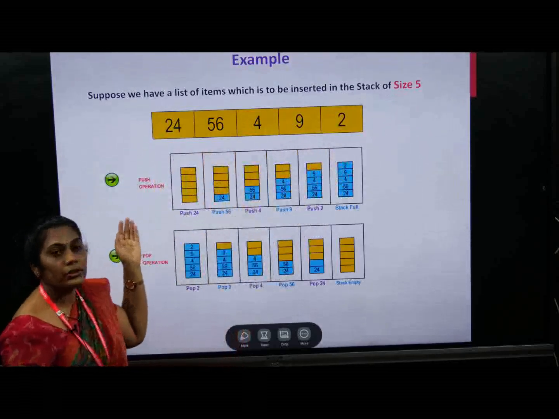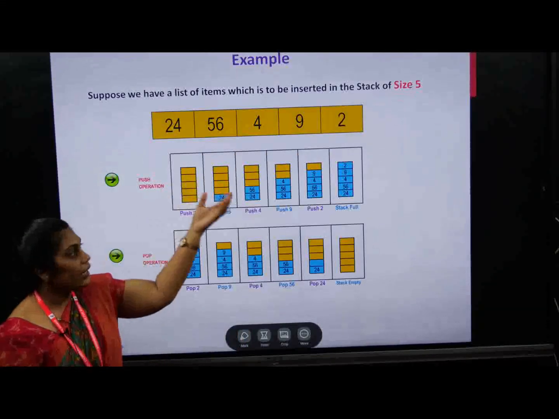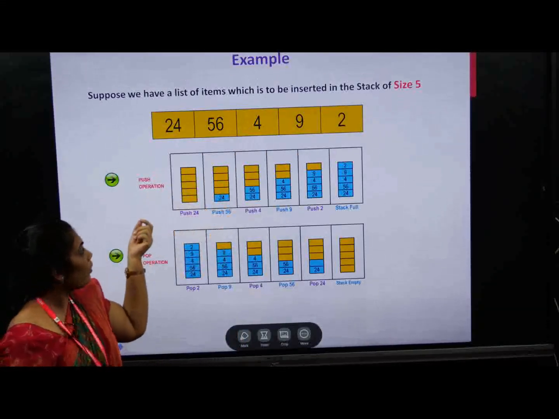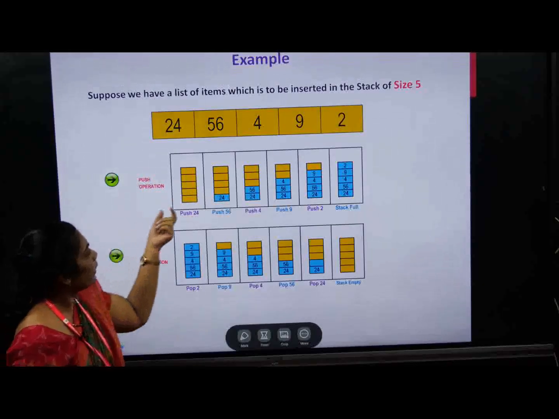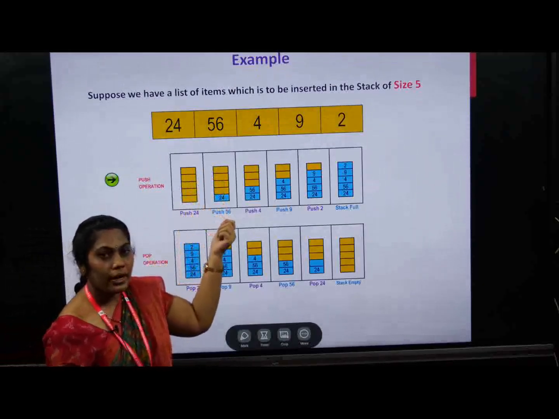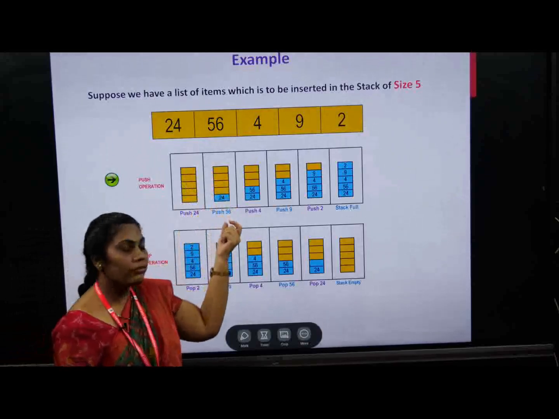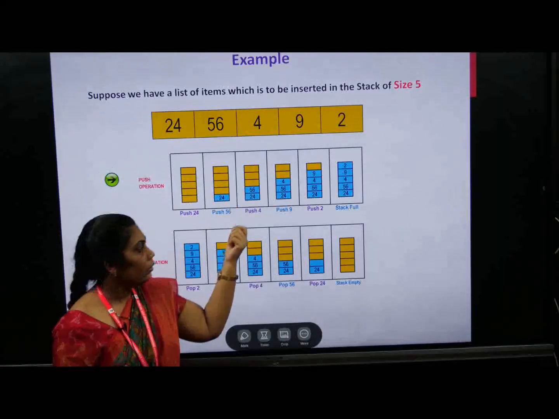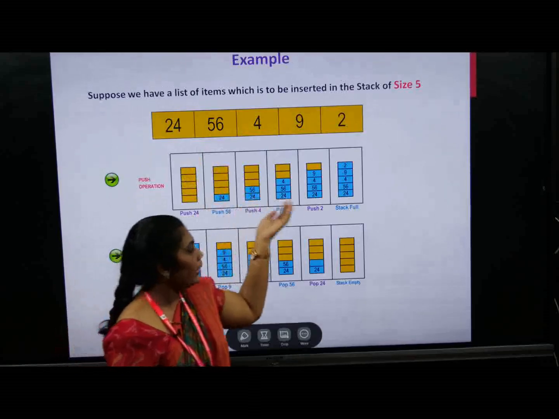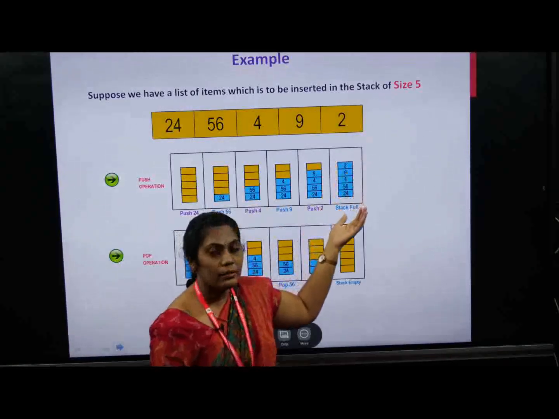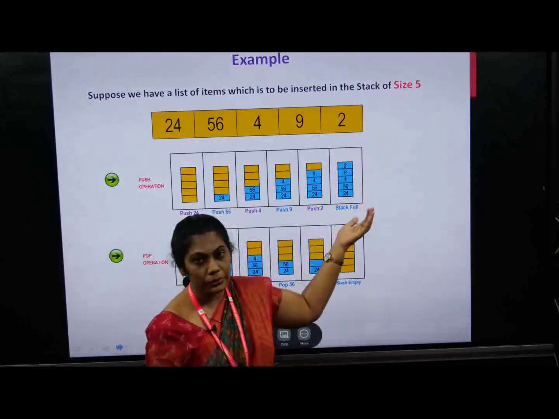If you push, that means insert these 5 elements into the stack, first we take the first element, 24. That 24 is inserted from the top and goes down. Next, 56 will be inserted. Like that, all 5 elements will be inserted into the stack.